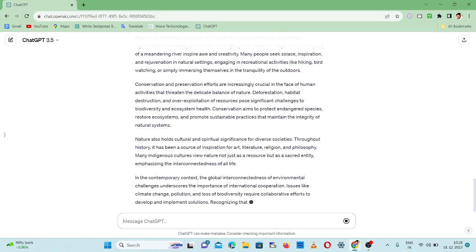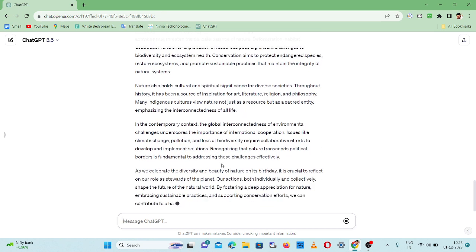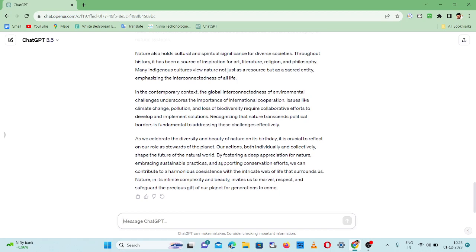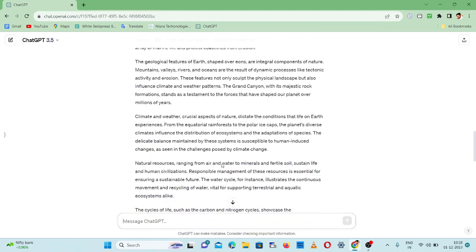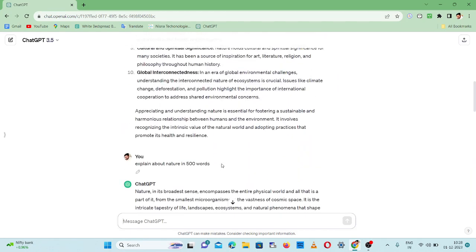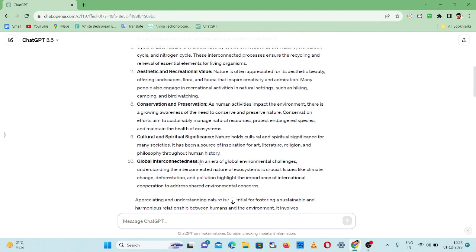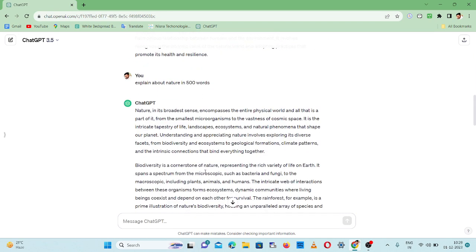It gives passages. We gave 500 words to read, so it gives passages for us. In the previous prompt it gave a sentence format, with headings and explanations. So this is the difference.